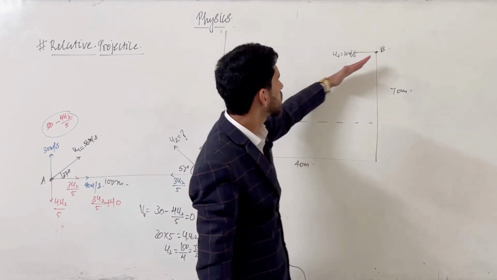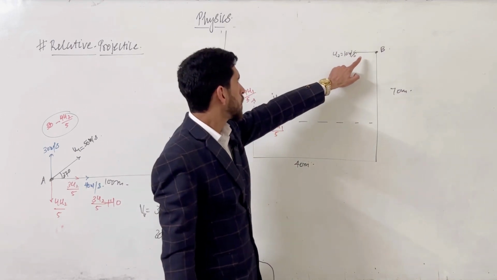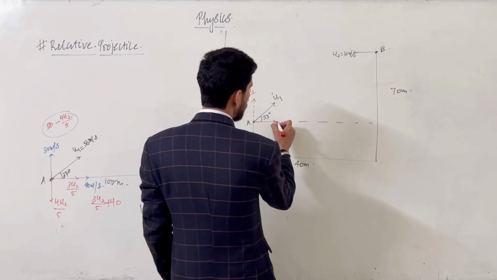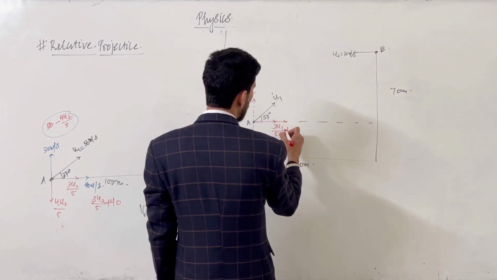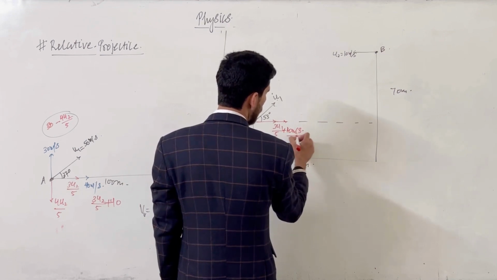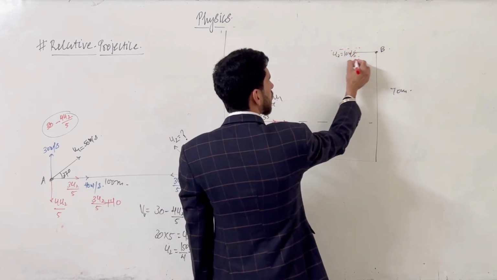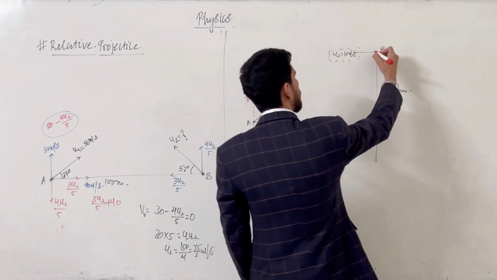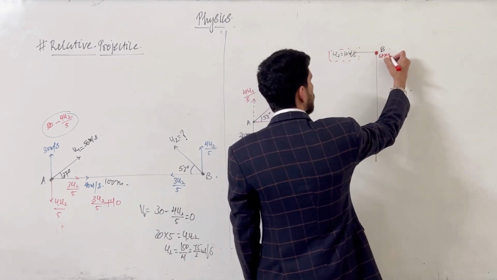Okay, so to make the question easy, we can consider that this object should move in this direction. If I transfer this velocity to this object, then in which direction will it come? In this direction. So we can write this velocity as plus 10 meters per second. This part is because of the second object. Now this velocity we can remove from here. So now we can consider this point is at rest.